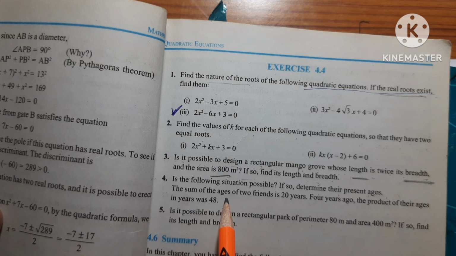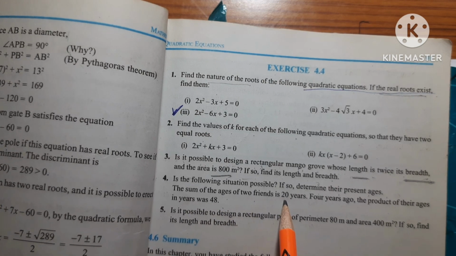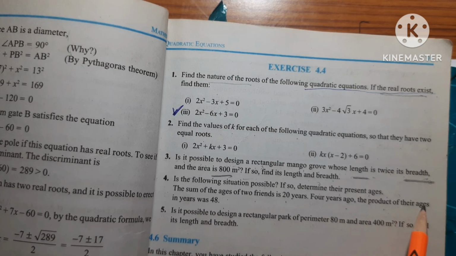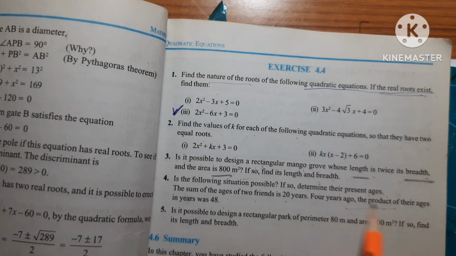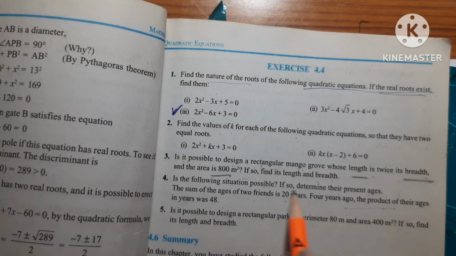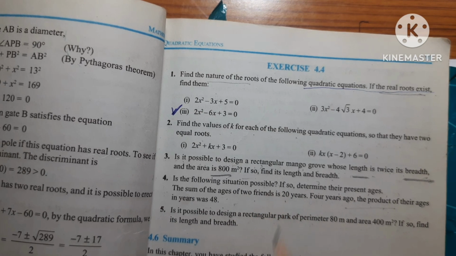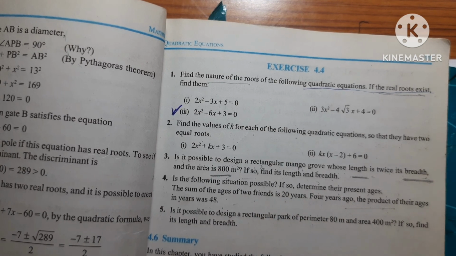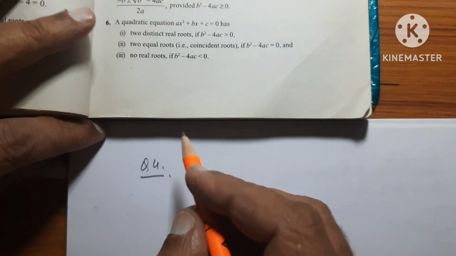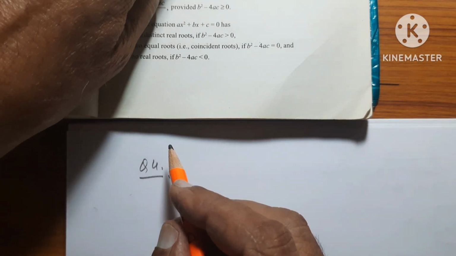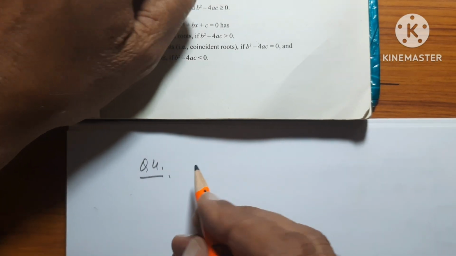The sum of the ages of two friends is 20. 4 years ago, the product of their ages was 48. With these conditions, we have to check whether this situation is possible or not. So the situation is: the sum of the ages of the two friends is 20 years.